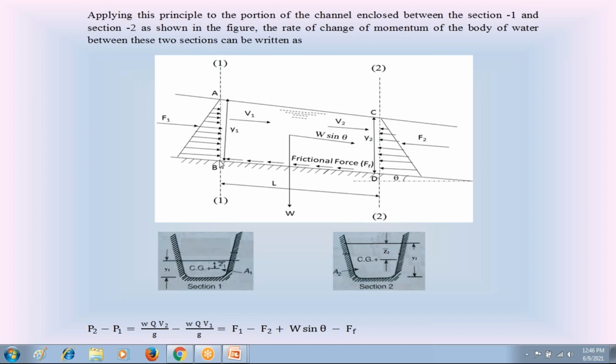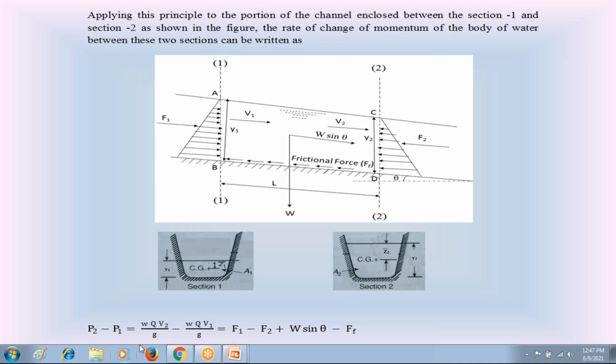In the vertical plane, the hydrostatic force is equal to WA x bar. That is the equation of hydrostatic force on the vertical plane. W is the unit weight of water, A is the area of the vertical plane, x bar is the distance of the centroid from the top water surface.